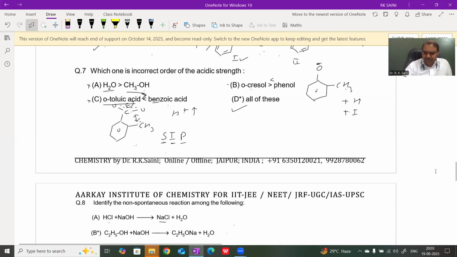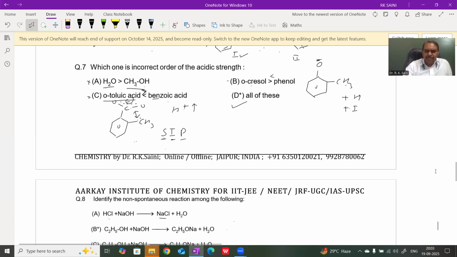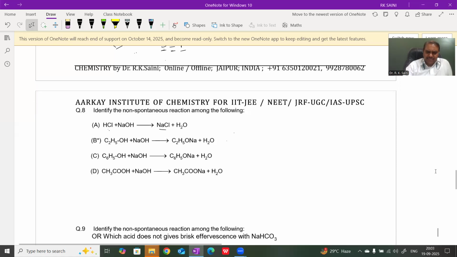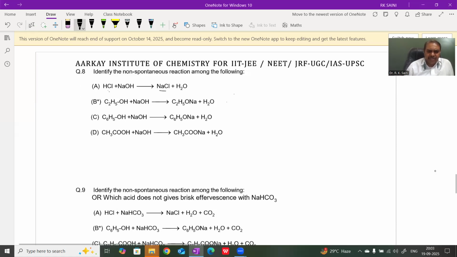Question number 8. Very basic reactions in this question. First, acid-base reactions. These reactions are very simple and can be understood by students of nearly class 6-7 also. Now, we check the basic concept of the reaction. In HCl plus NaOH gives NaCl plus H2O, the acid is HCl on the reactant side and water on the product side.